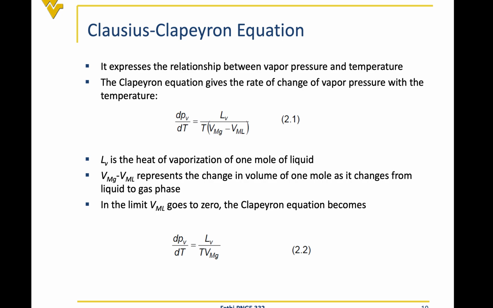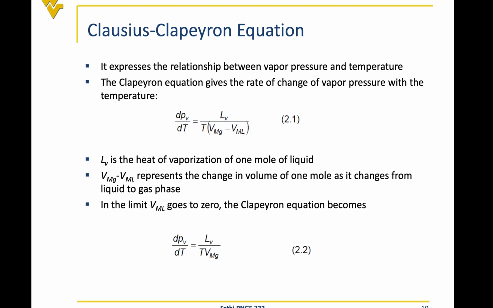But they assume that, so they assume 1 mole of gas has much higher volume than 1 mole of liquid. So they drop the VML. In equation 2.2 we don't have the VML. And then they said we also assume that the heat of vaporization is a fixed number. It's not changing with temperature. Again, this is an assumption that they made. Why did they make that assumption? Because they wanted to take the integral of this equation.